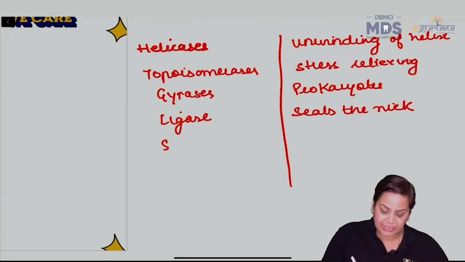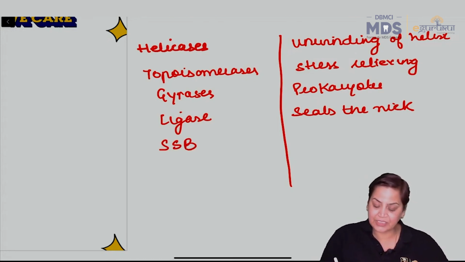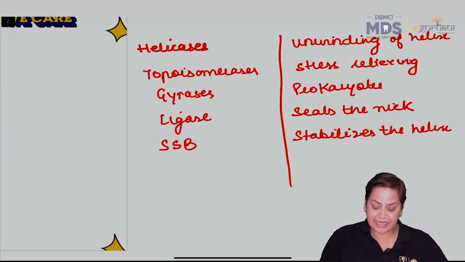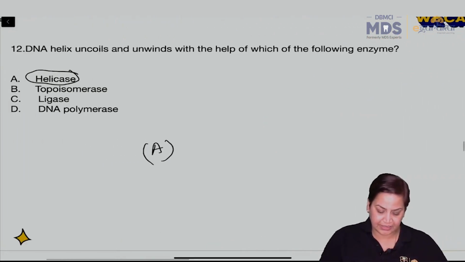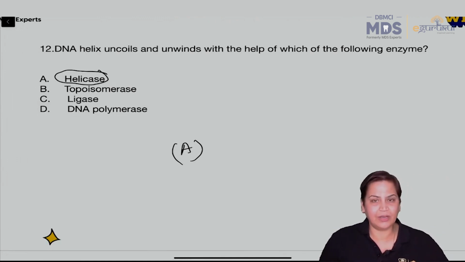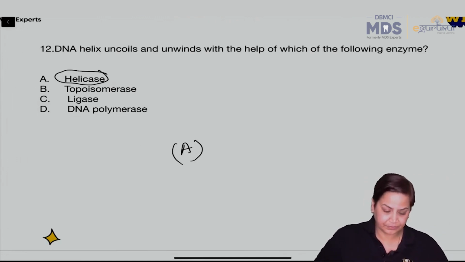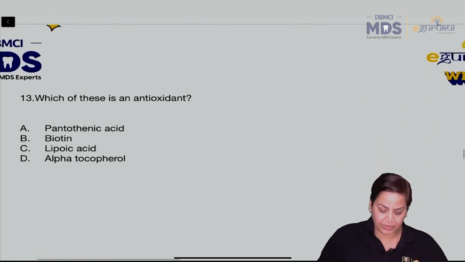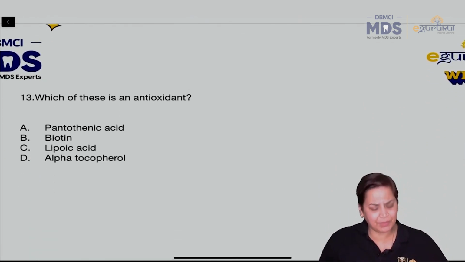And there is one more, SSB. SSB stabilizes the helix. It stands for single strand binding proteins, right? So here the answer will be simply A. The rest of the enzymes' functions I have already mentioned. Then moving on to the 13th question, again a very simple question.